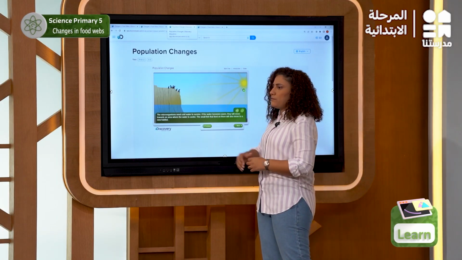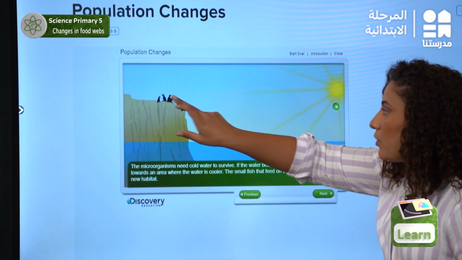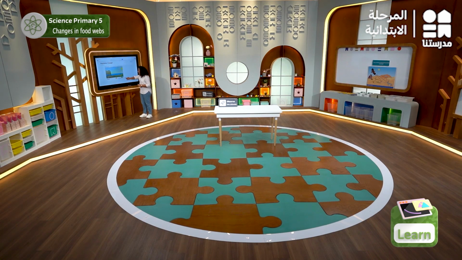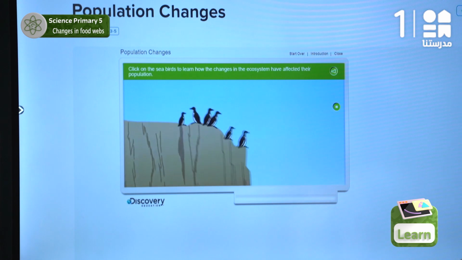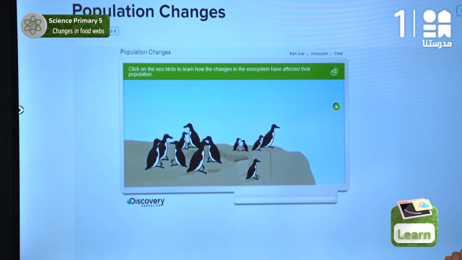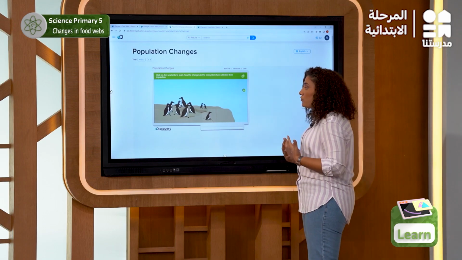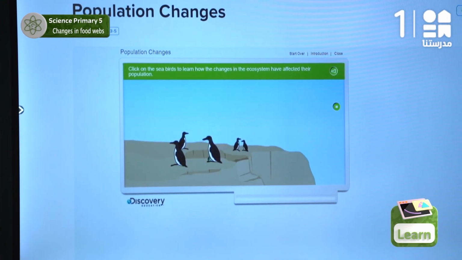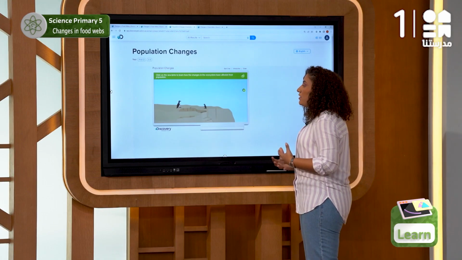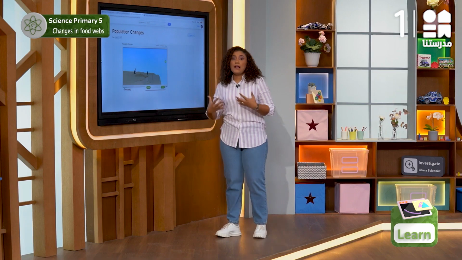And what about the seabirds? Let's look closely. We will observe that they will either move away because of the hot weather or their number will decrease because they got affected by the climate change.